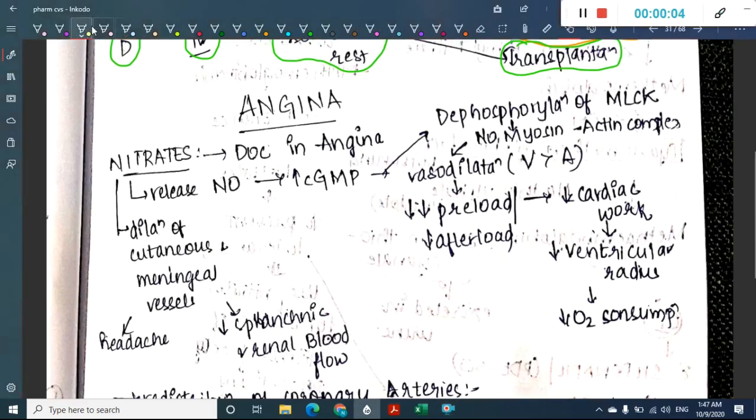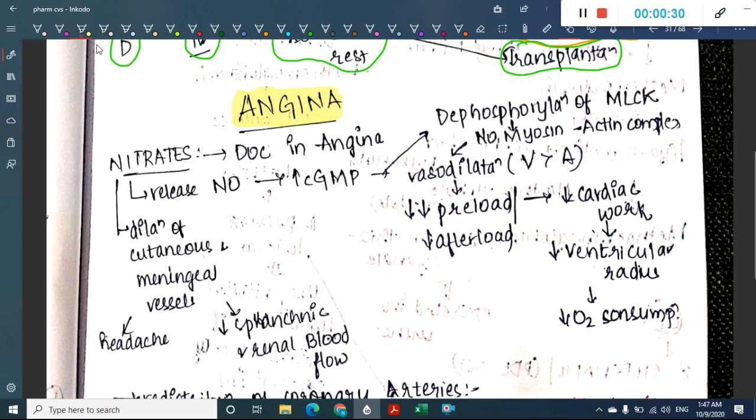In this chapter, let us now learn about angina drugs. The anginal or anti-anginal drugs include these drugs. What is angina? Angina is a chest pain, right? We have different types of angina like stable angina, unstable angina, Prinzmetal angina. This might lead to myocardial infarction. Actually it is a spectrum of disorders which are called coronary artery diseases.